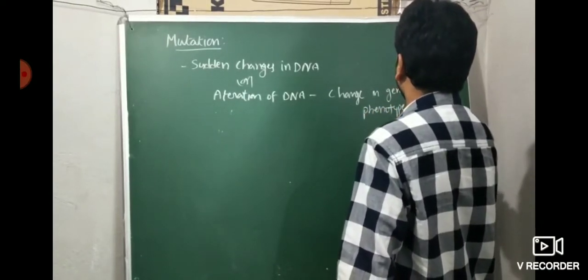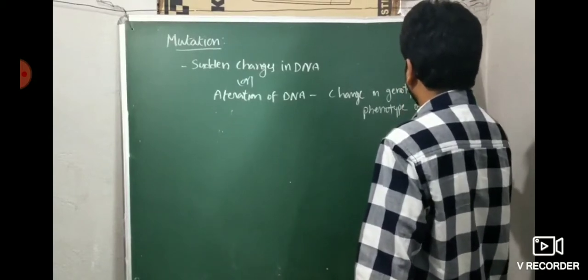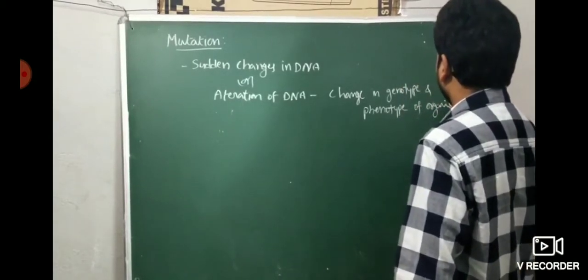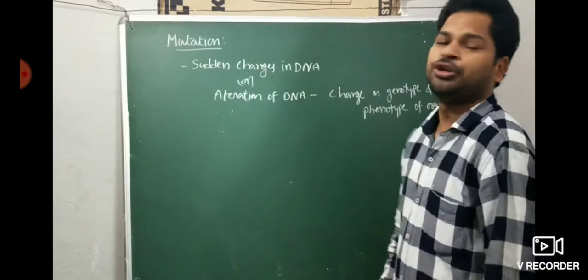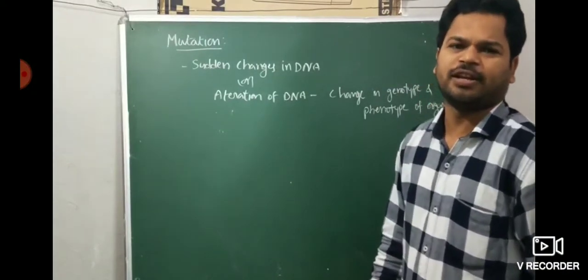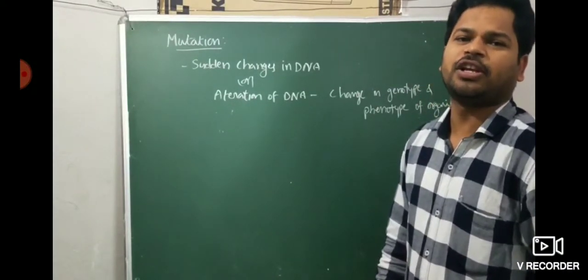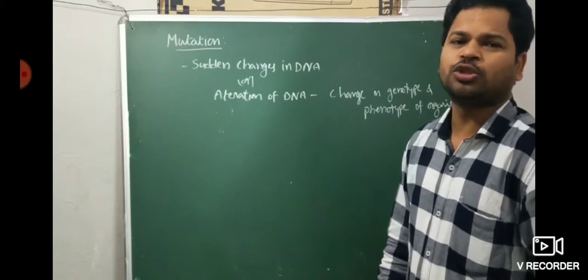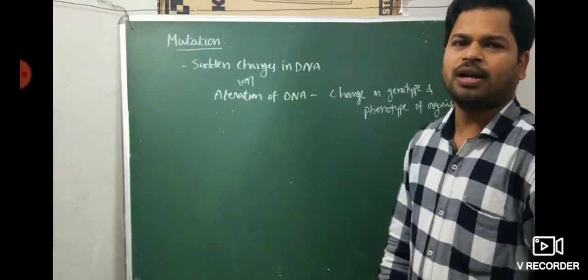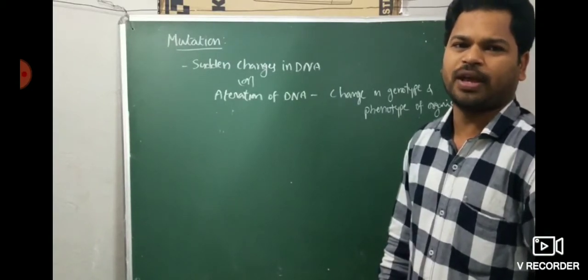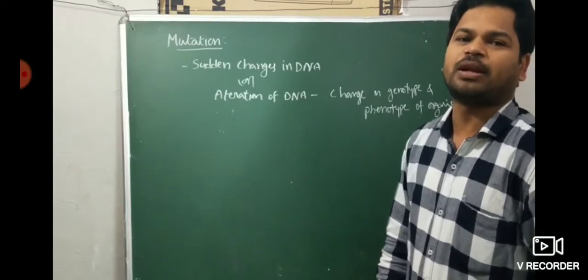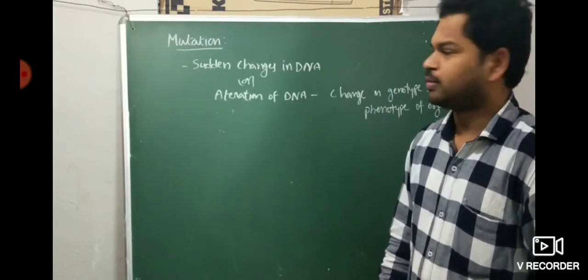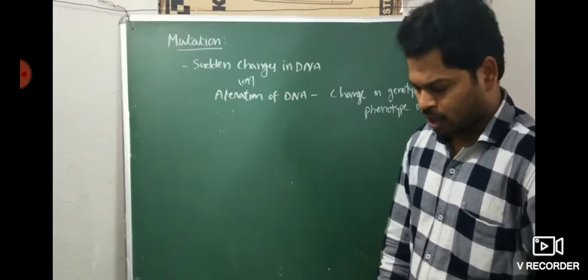That is nothing but mutation. Sudden changes in DNA, alteration of the DNA sequences, lead to changes in genotype and phenotype of an organism. It affects the metabolism generally. That is nothing but mutation.